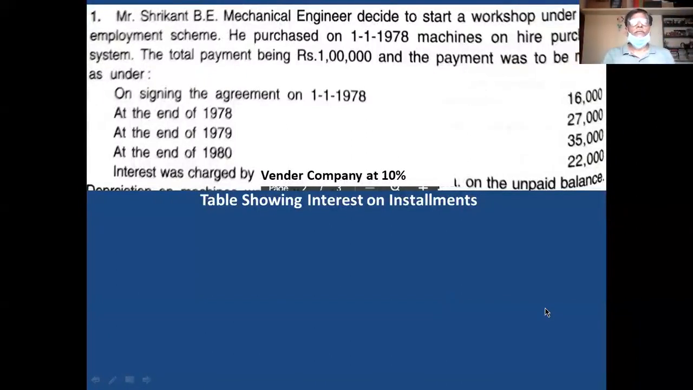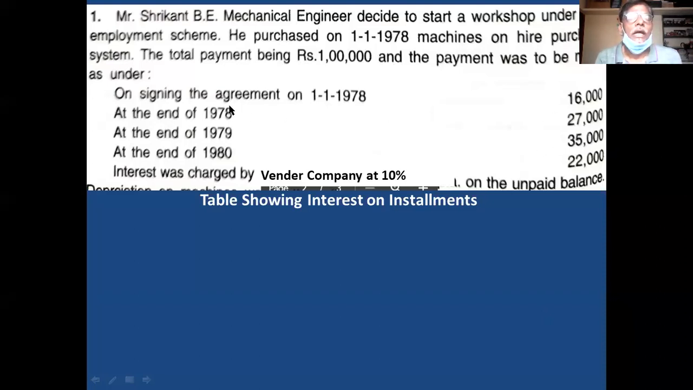Now you see this table. Question number 1. Mr. Srikanth, a BE engineer, decided to start a workshop under a self-employment scheme and purchased a machine on 1/1/1978 on hire purchase system. The total payment is rupees 1 lakh, and the payment was to be made as under.